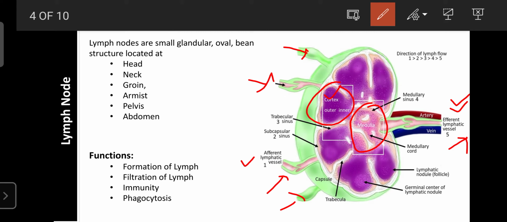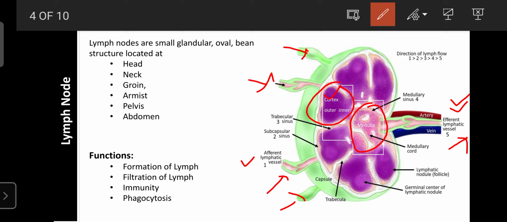Okay, so then the center part is known as the medulla. This medulla consists of both T lymphocytes as well as B lymphocytes, along with macrophages. Due to the presence of T cells, it is involved in cell-mediated immunity; the presence of B cells, or B lymphocytes, is involved in the regulation of humoral immunity; and the presence of macrophages is involved in the phagocytosis, or engulfing, of larger particles in the site of the medulla.